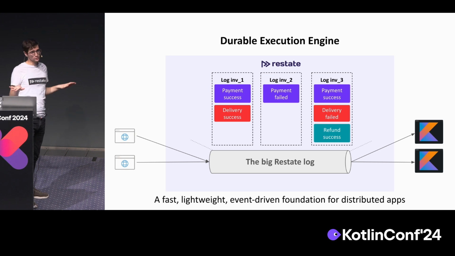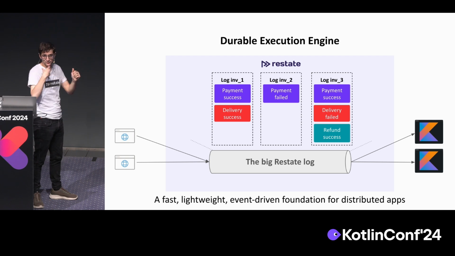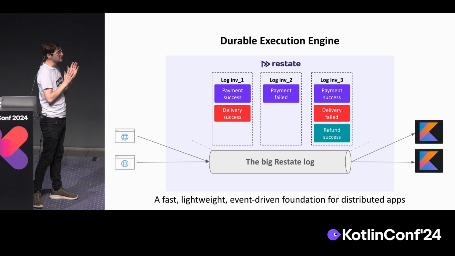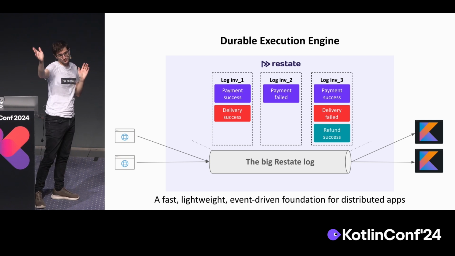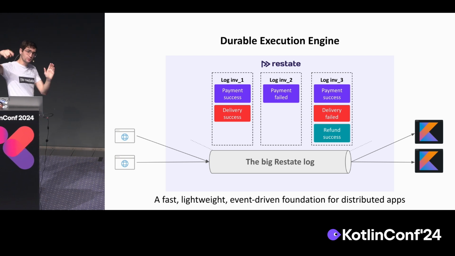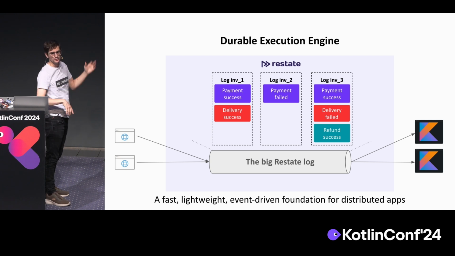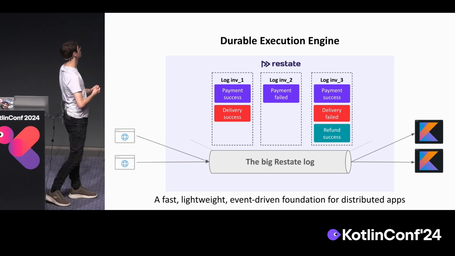It's just a log data structure. And from here, on the other side, we have a state machine that reads from this log and sends requests to service code, which can be Kotlin. And every time there is some progress in the service code, this is sent back to the big Restate log. So it gets appended and gets processed and so on and so forth.